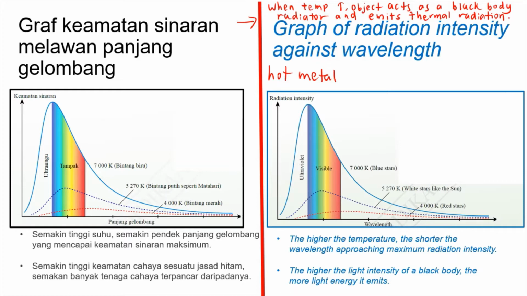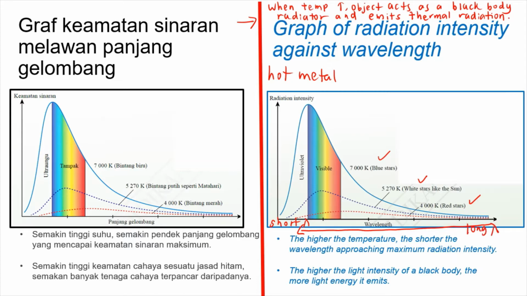Over here, there is a graph of radiation intensity against wavelength for 3 types of black bodies: the red stars, white stars, and blue stars. How do we analyze the graph? We will read the graph from the right side to the left side. On the left side, this is an area with short wavelength. On the right side, it is an area with long wavelength.